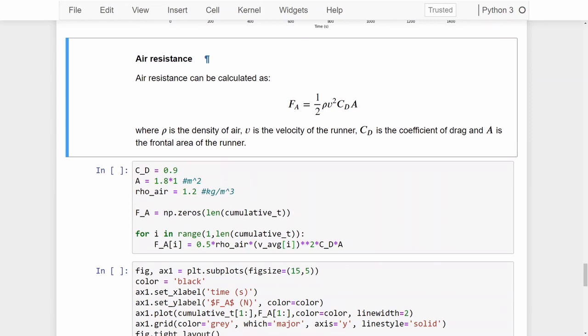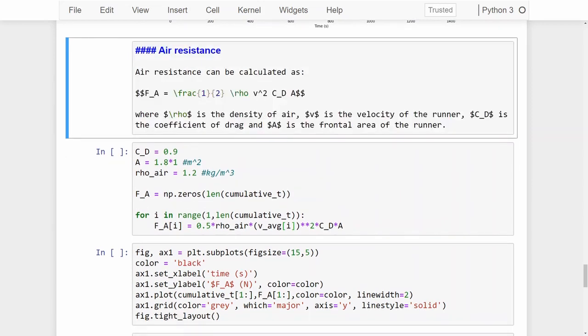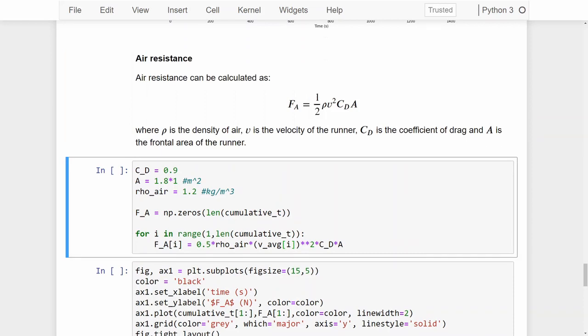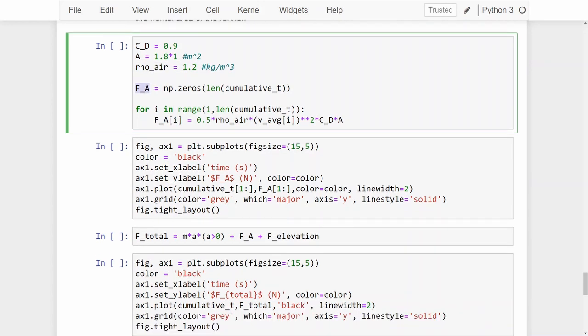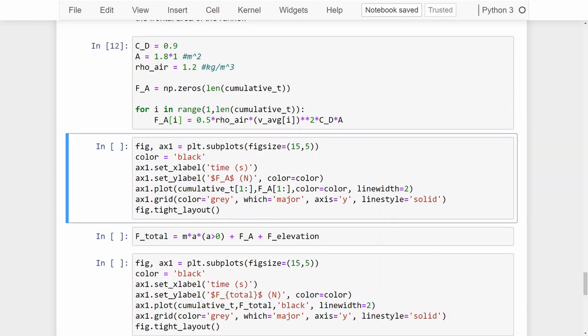Next we can move on to the air resistance. The equation that we're going to use is this equation here, and that is essentially half times rho, which is the density of air, times your velocity squared times your coefficient of drag and your frontal area. I've given myself a coefficient of drag of 0.9 as well as a frontal area of 1.8 square meters. The density of air I've taken as 1.2, and then we initialize our variable and loop through each time step and calculate the forces due to air resistance.